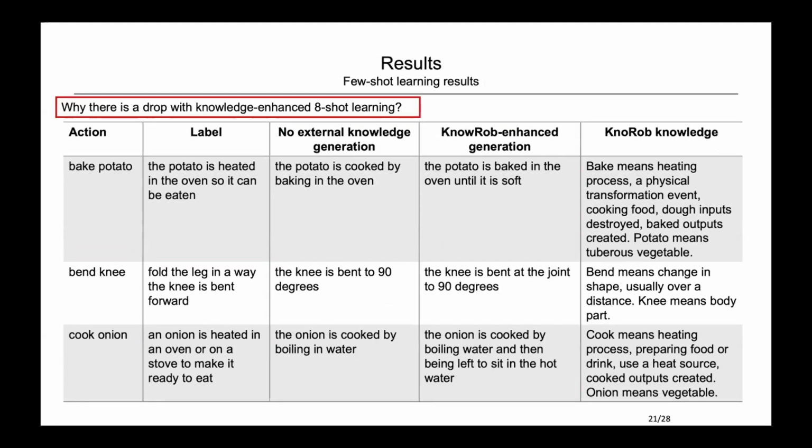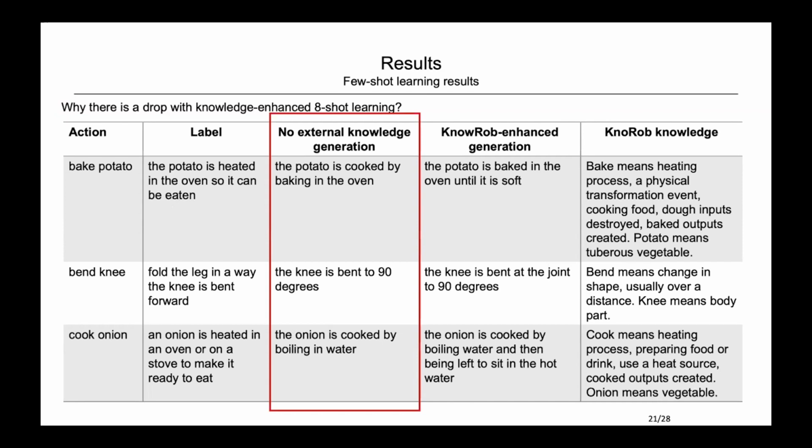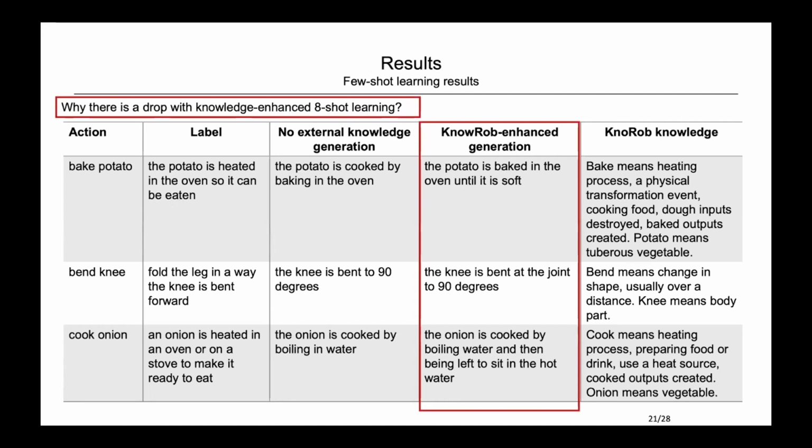One problem we observed from the table is there is a drop with knowledge-enhanced 8-shot learning. Why that happens, we give an example here. With more training examples, the pure language model generations become extremely simple, quite close to the training example format and label format. The knowledge-enhanced input-output compared with the baseline generation is more complex and may contain further information.